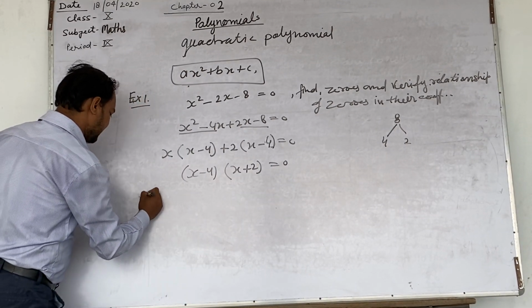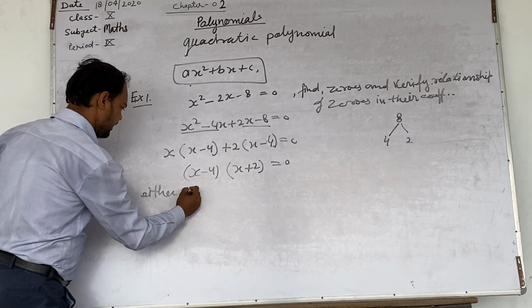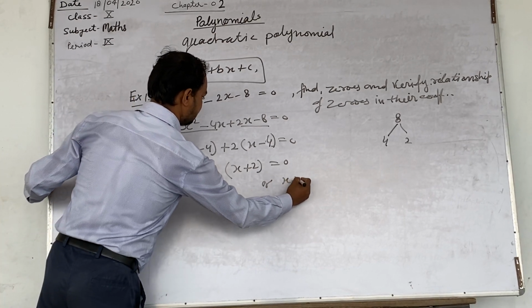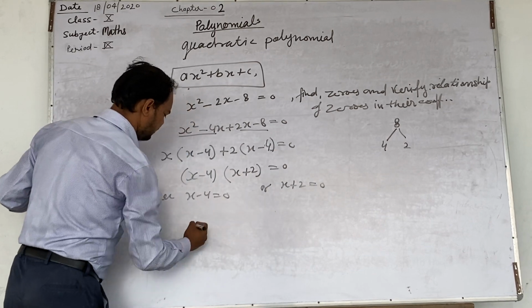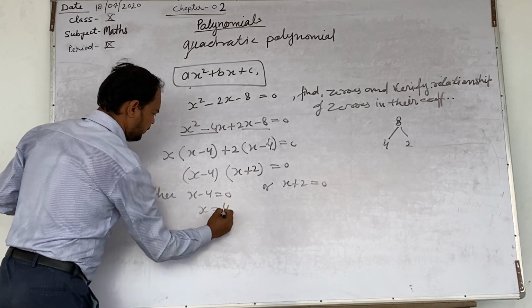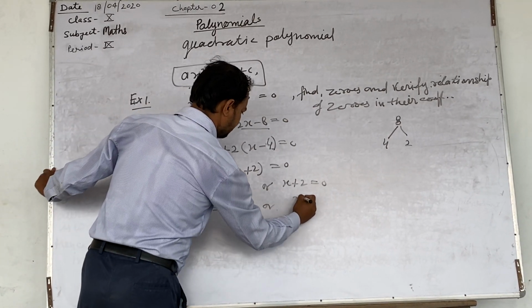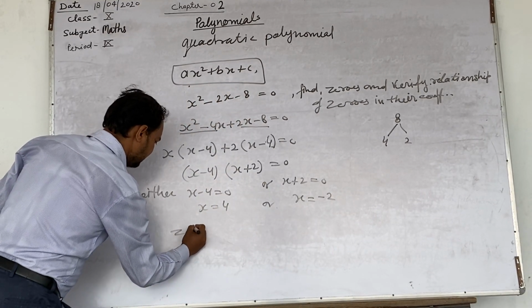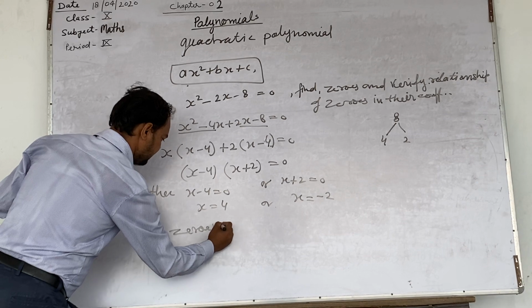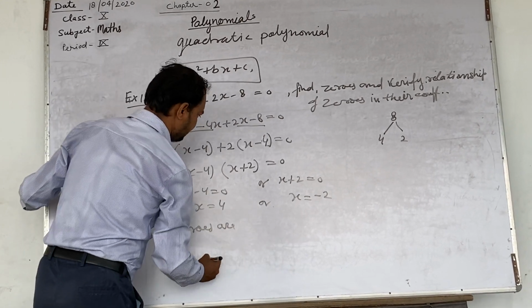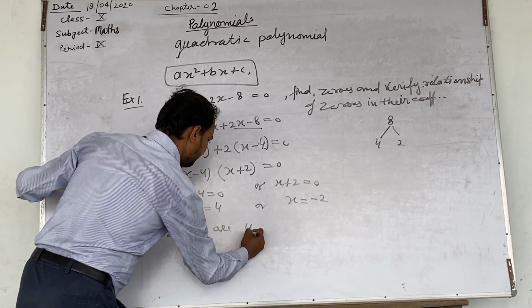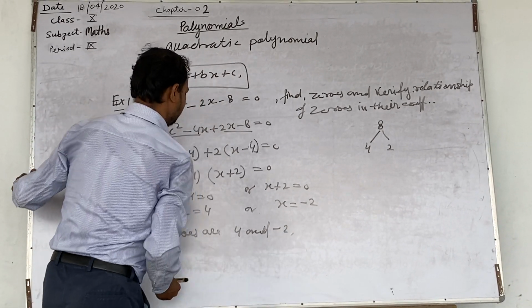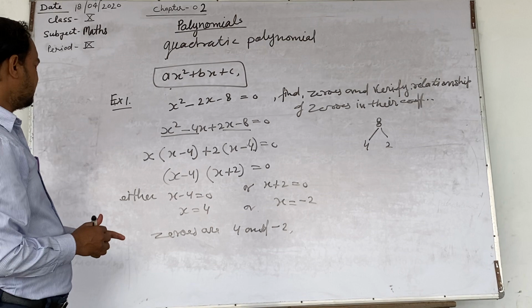You can write either x minus 4 equal to 0 or x plus 2 equal to 0. So this will be x equal to 4 or x equal to minus 2. Now zeros are 4 and minus 2. It has two zeros, 4 and minus 2.